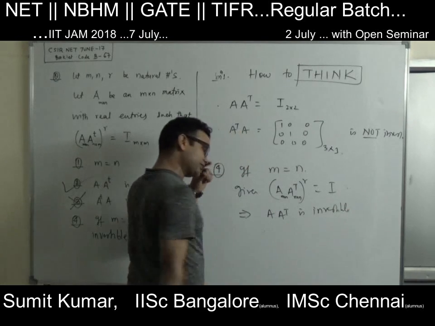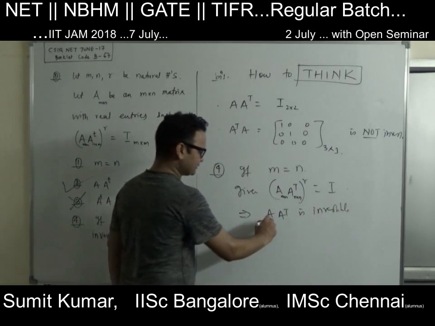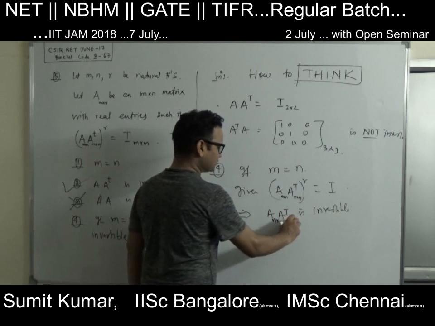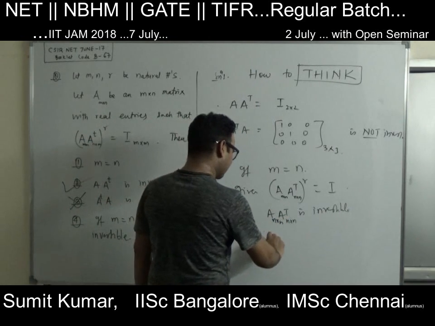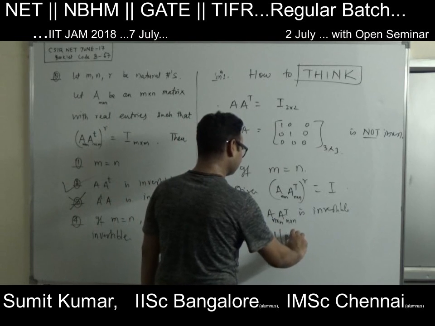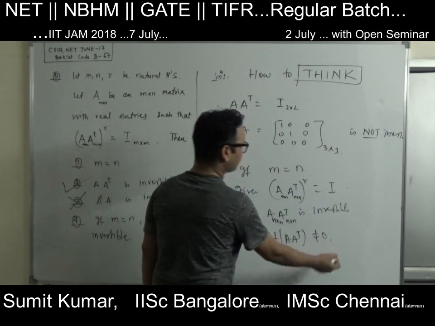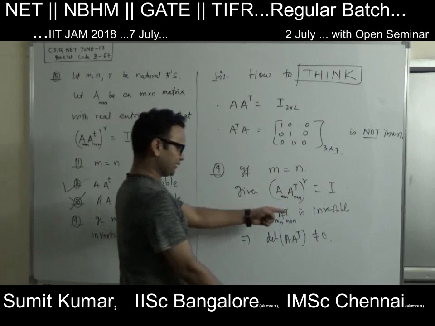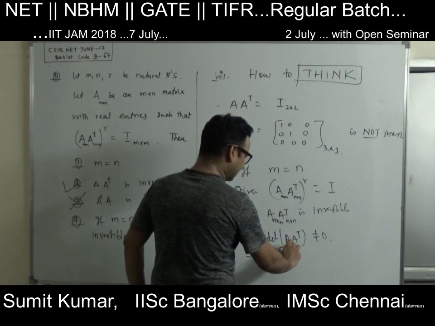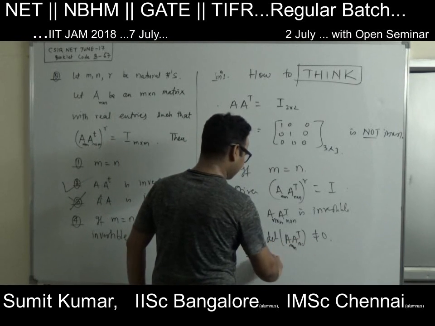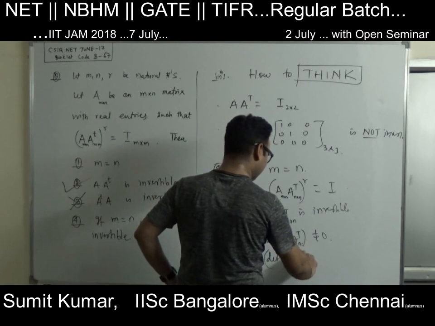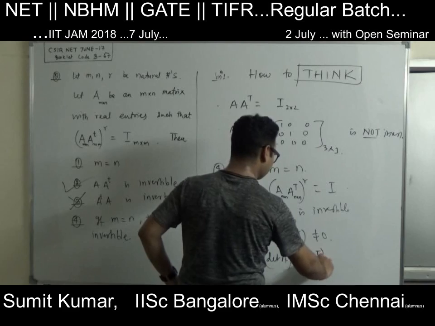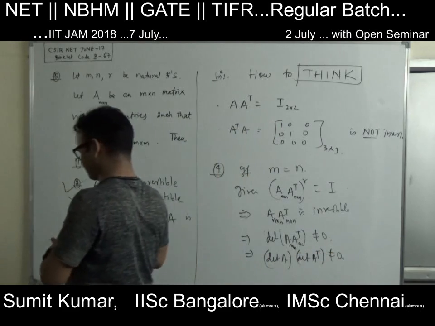If the product of two matrices is invertible and they are of the same size, then both matrices have to be invertible. Proof: the determinant of the product is not equal to 0, and because they are square matrices, I can take the determinant outside.